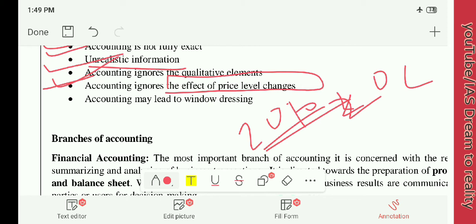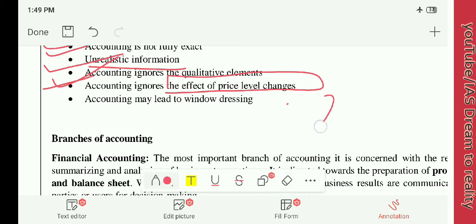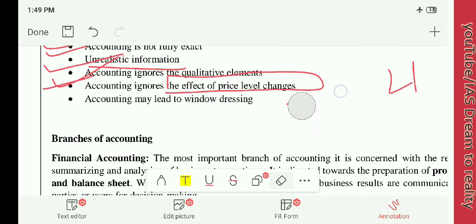And in the present, 2021, its cost may be 40 lakh. But in your accounting book, you will mention it as only 20 lakhs, because in accounting, the original price at which you bought it should be mentioned. Inflation will not be considered. So the effect of price changes will not be considered in accounting.